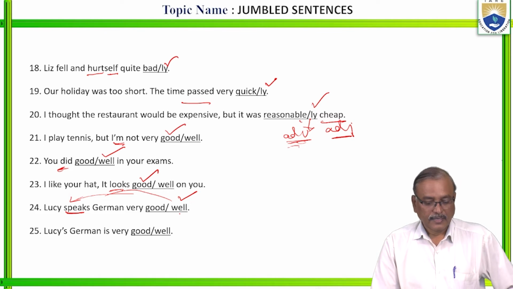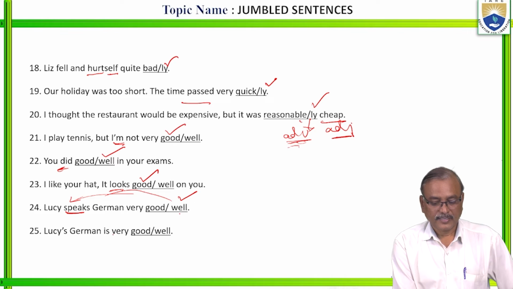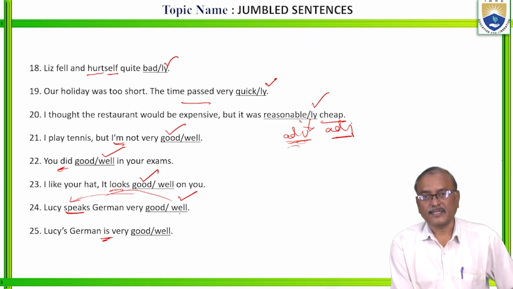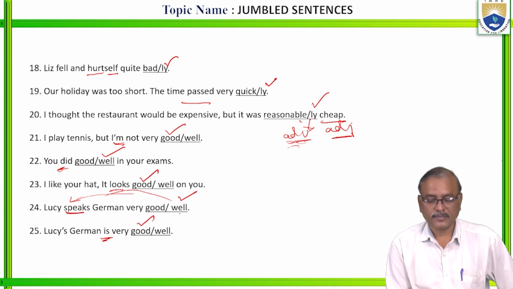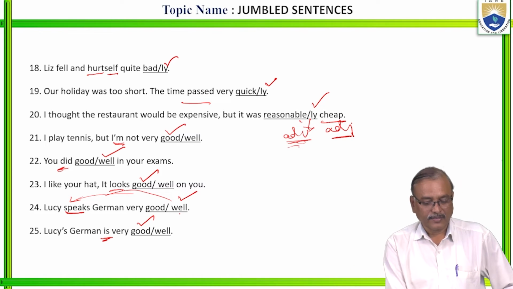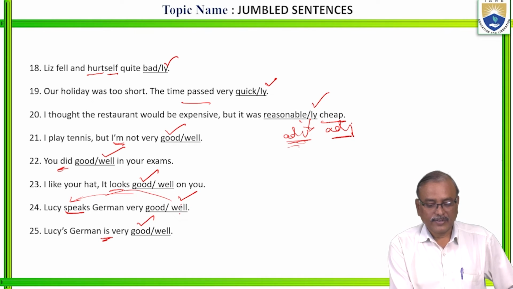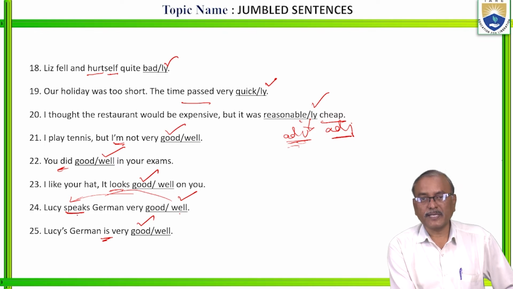Next, Lucy's German is very good. It is qualifying is. German is very good. Speaks German very well. Lucy's German is very good. Here, well is qualifying the verb speaks.